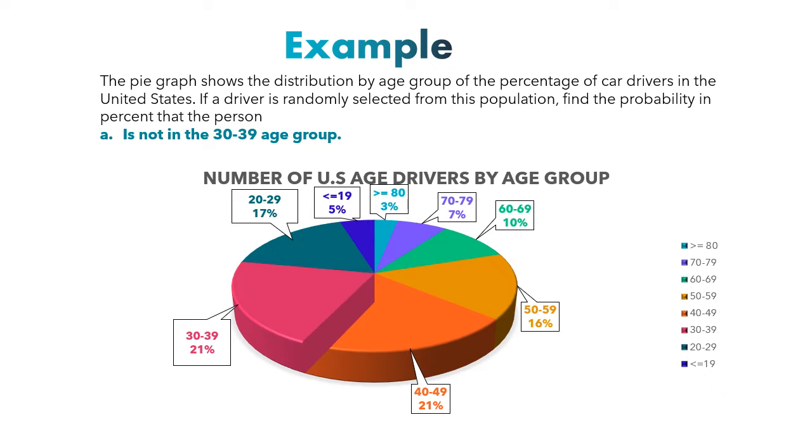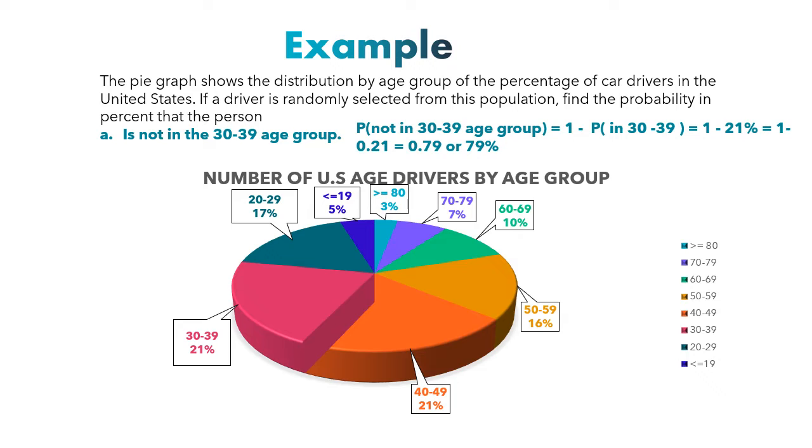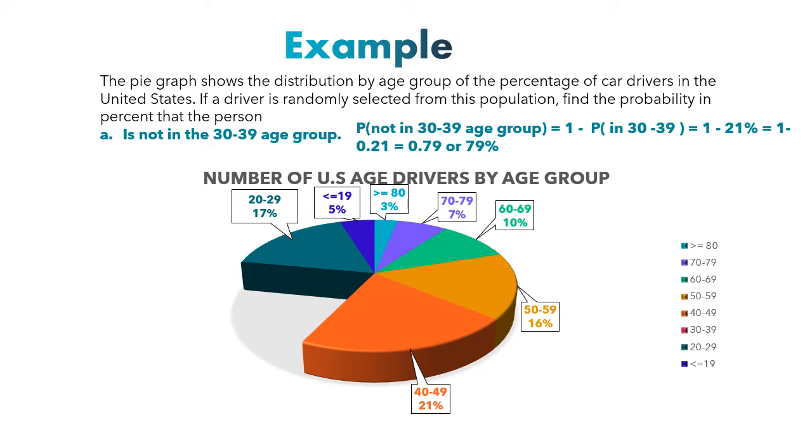So if we want the probability of not, we're going to subtract the percentage of that sector from 1. So instead of adding all the percentages we have, except for this one, it's much easier to subtract the 21% from 1, and that's 79%.